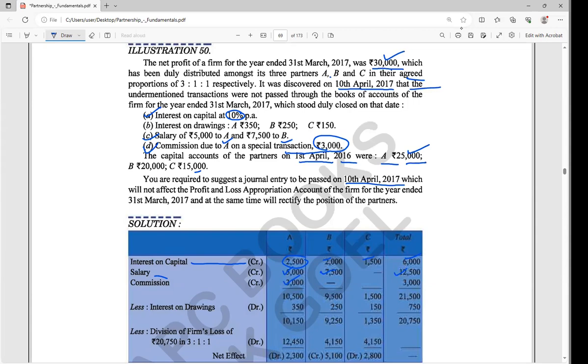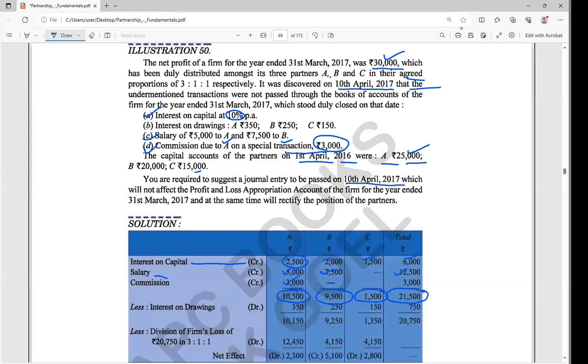Now the total credited for A, B, C: how much do we have? For A we have 10,500. For B we have 9,500. And for C only 1,500. So the total credited value we have here is 21,500. I hope you understood up to this, right?